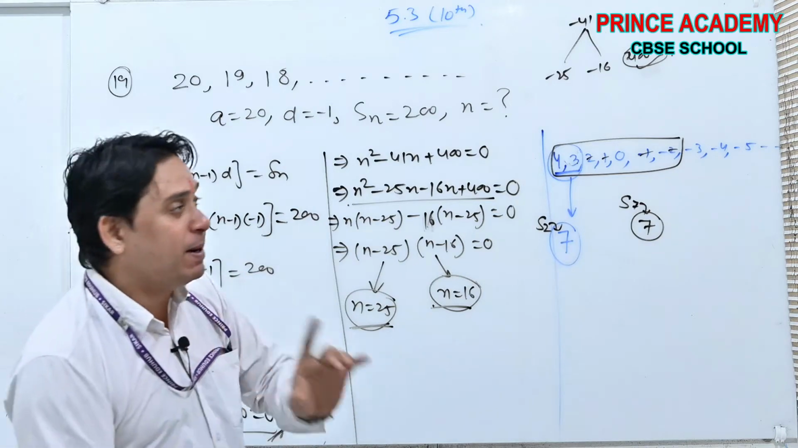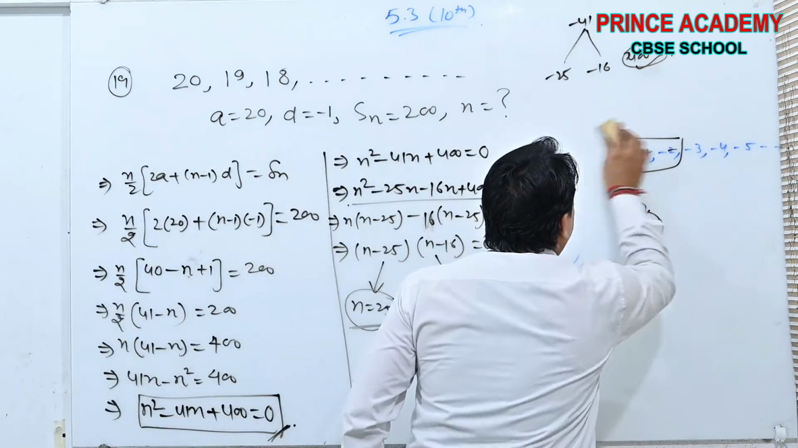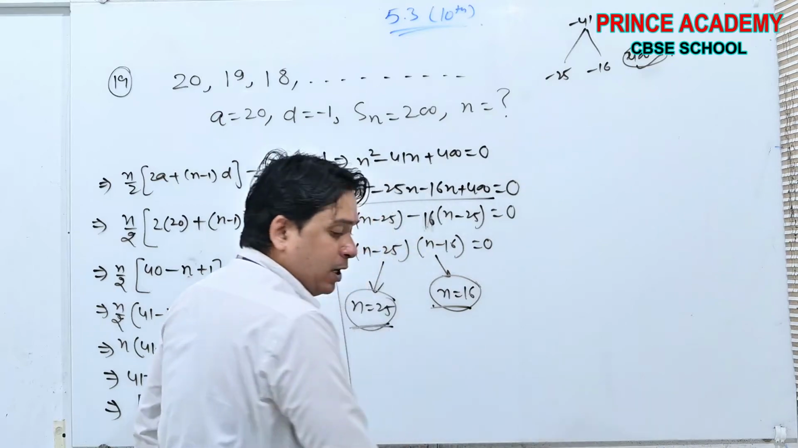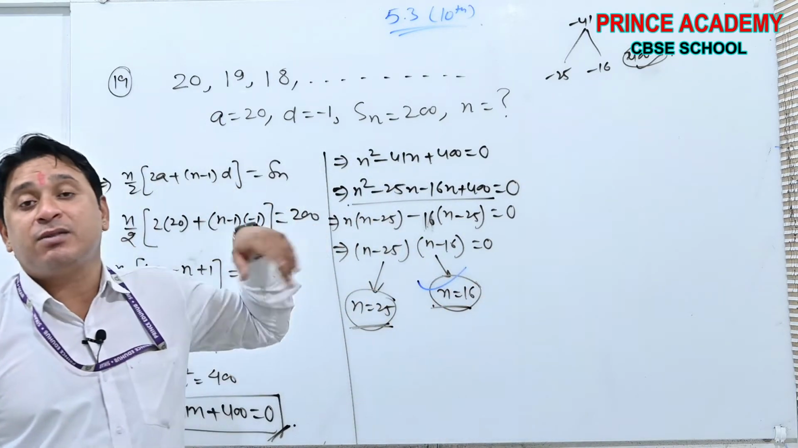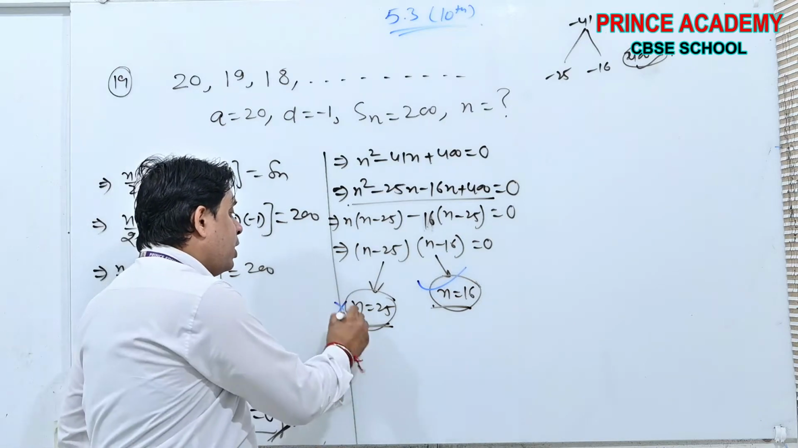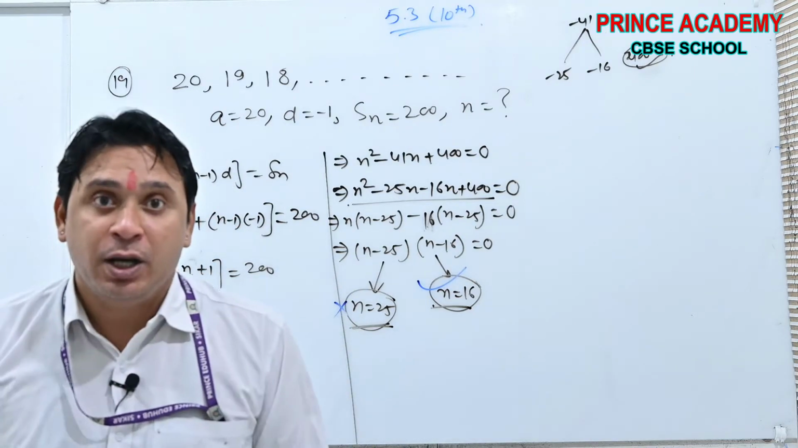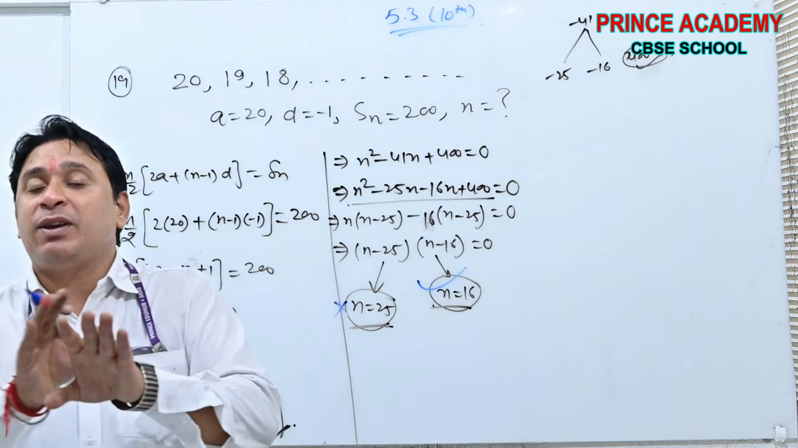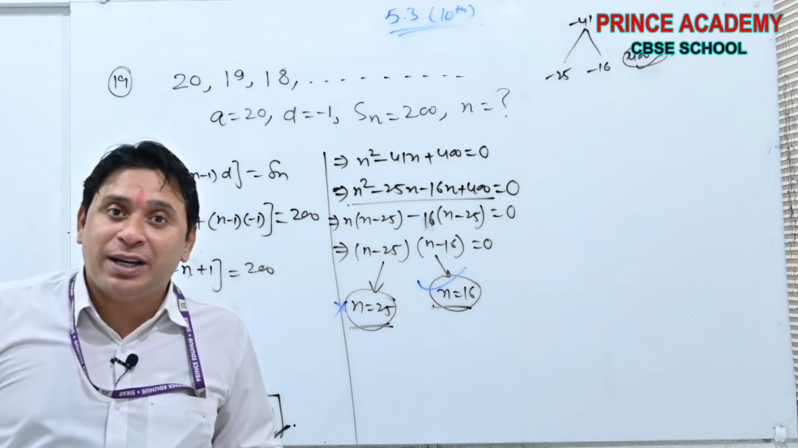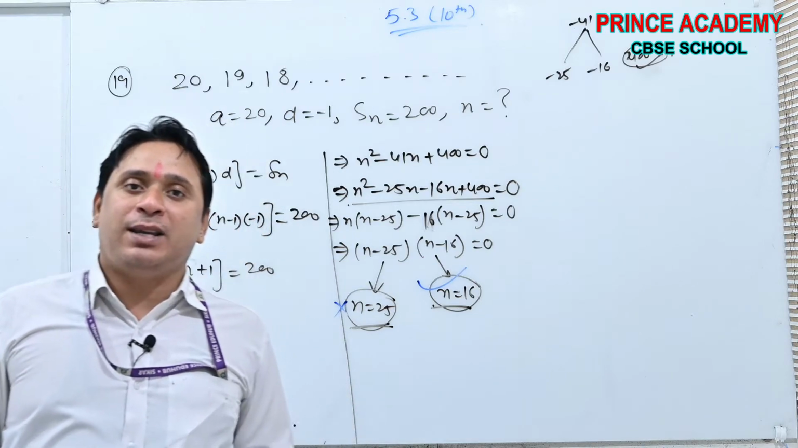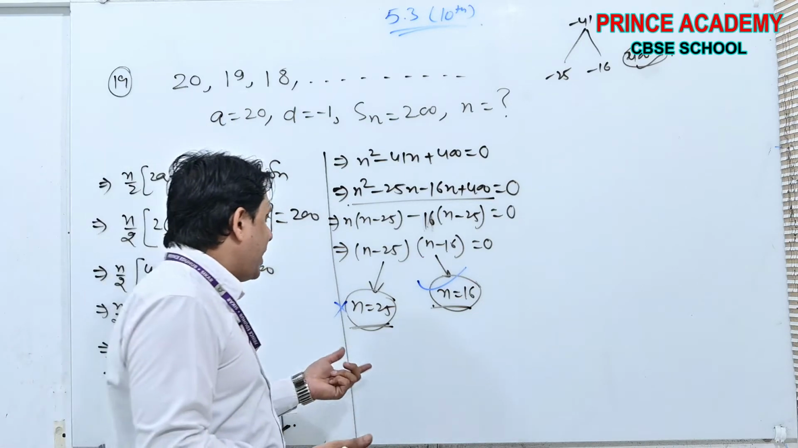Once again beta, everyone please try to understand why I am considering the answer to be 16, not 25. This is the practical condition where we have to put the logs, but we can't put the logs in negative. A negative number is not a natural number. That's why it can't be applied.